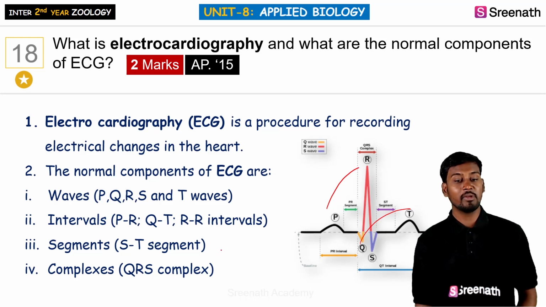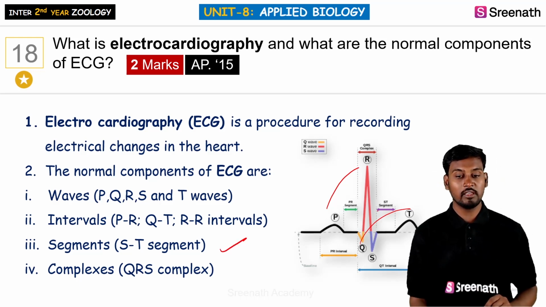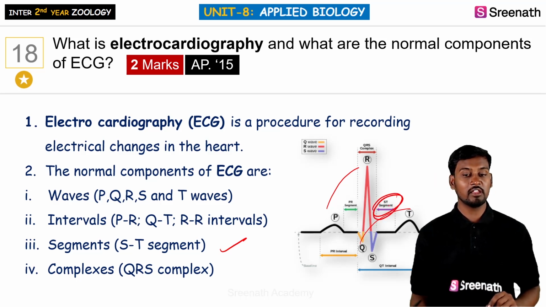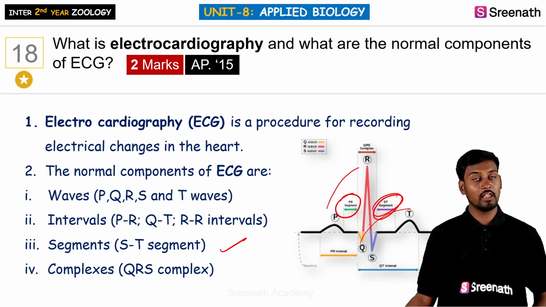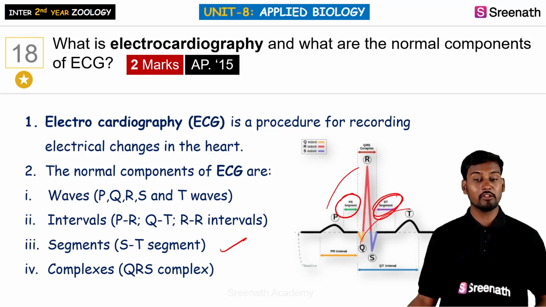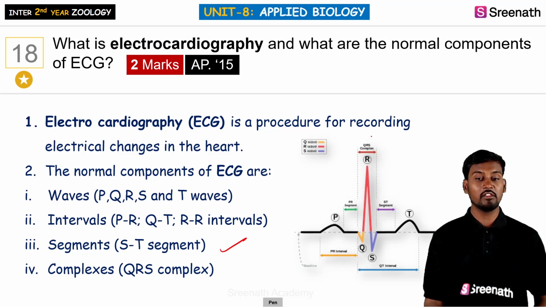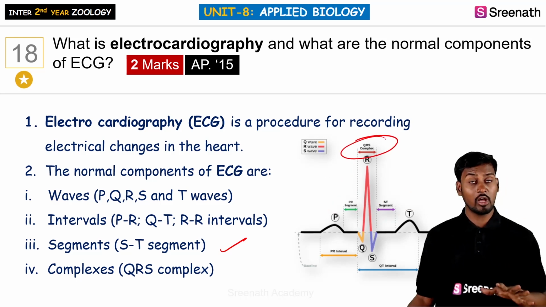And we can see the segments; there is an ST segment, that is the distance here. So here we can see this is the ST segment, this is the PR segment, whereas the entire time interval which is taking place is called waves, and we can also say them as intervals. And also there is a complex called the QRS complex. So here, if we look at the QRS complex, this is the one. So these are very much normal when there is a normal heartbeat.